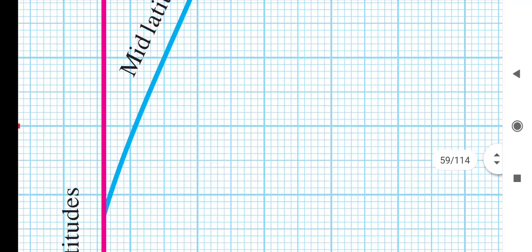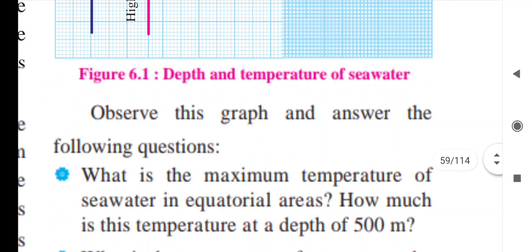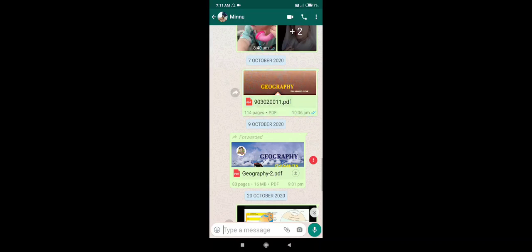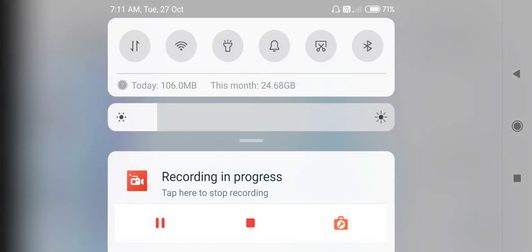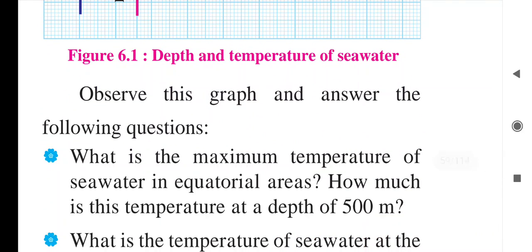So see, observe the graph and answer the following questions.